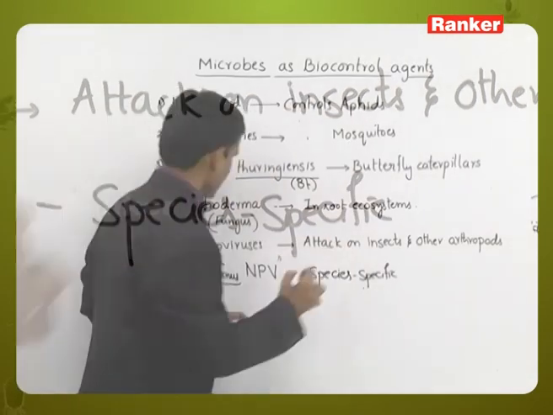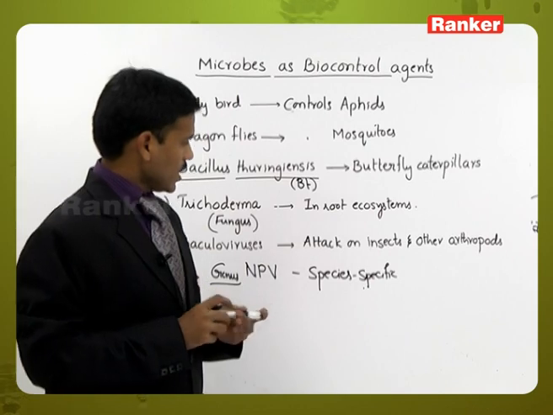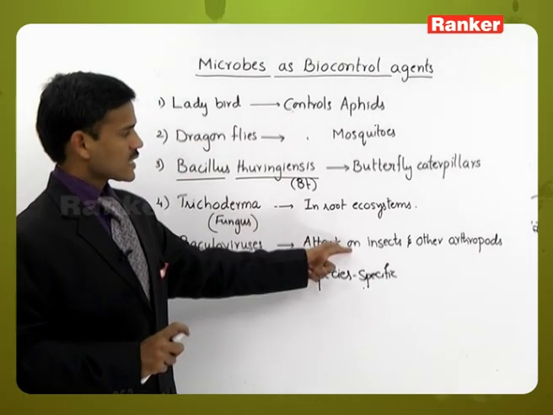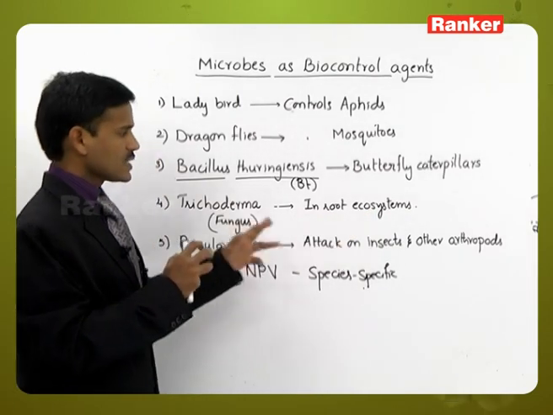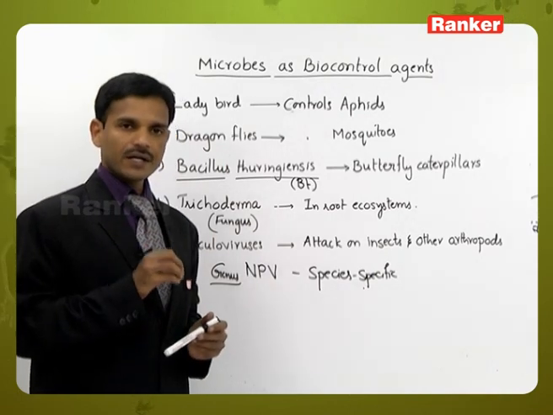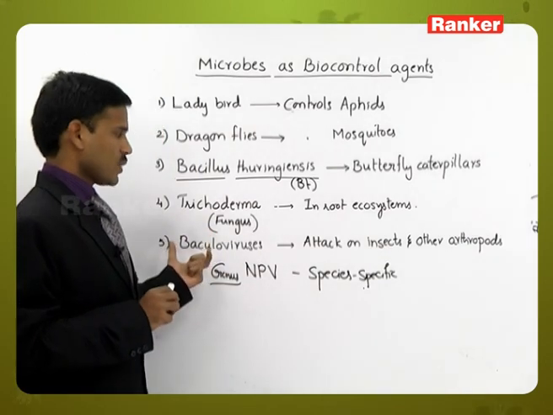Baculoviruses kill some pathogenic organisms. These attack insects and other arthropods. The viruses kill the insects and other arthropods; only targeted insects and arthropods are killed by these baculoviruses.